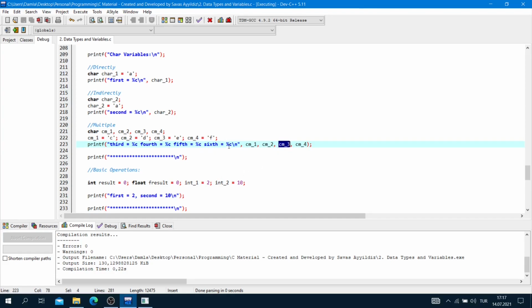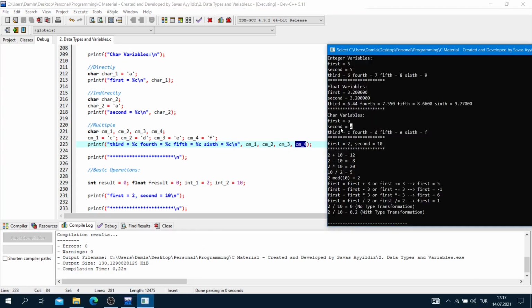And sixth is equal to percent sign C and this is related to char multiple 4. As you can see, third is equal to C, fourth is equal to D, fifth is equal to E, and sixth is equal to F.